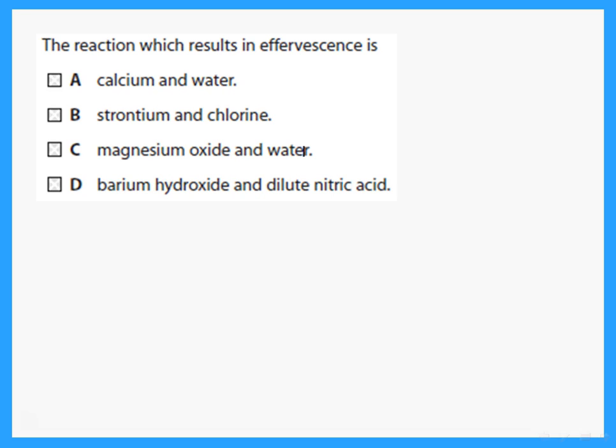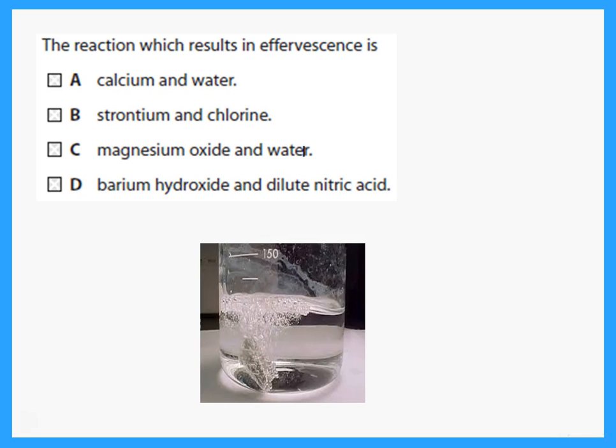The reaction which results in effervescence. Which of these will give effervescence? What happens if I put calcium in water? Remember, when we put calcium in water, it reacts to give hydrogen gas. So this is actually the one that will give effervescence.